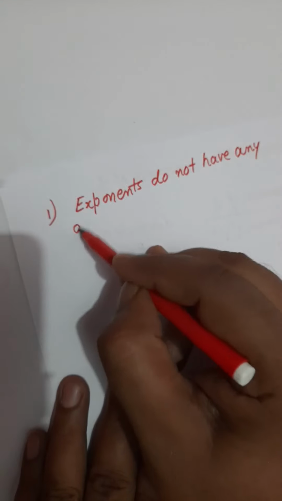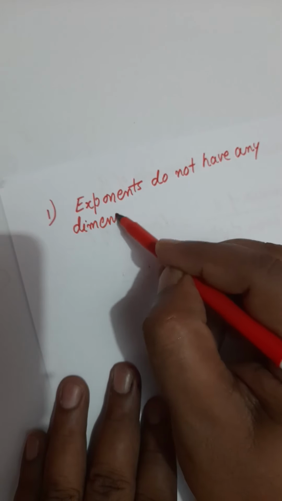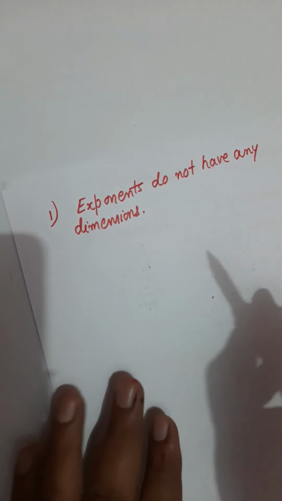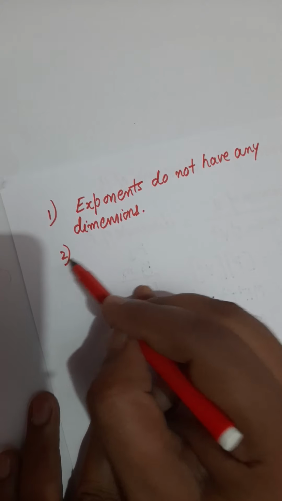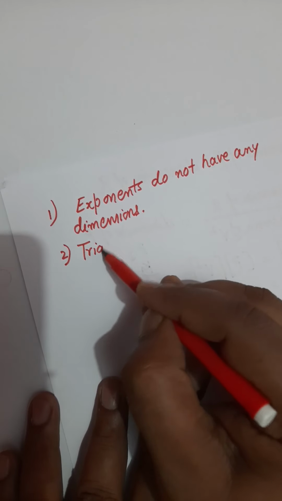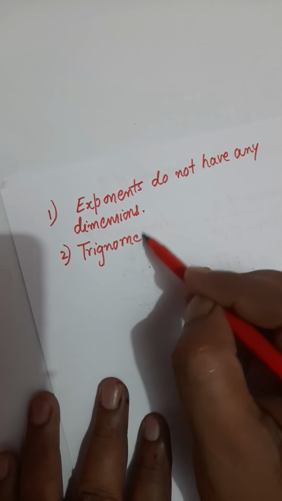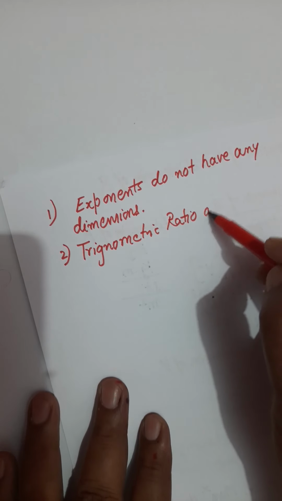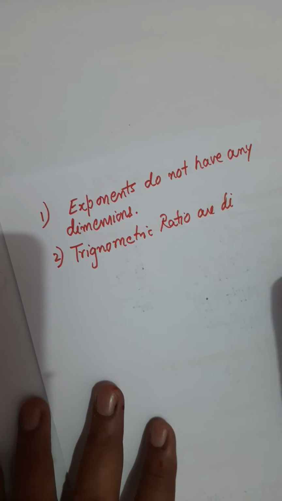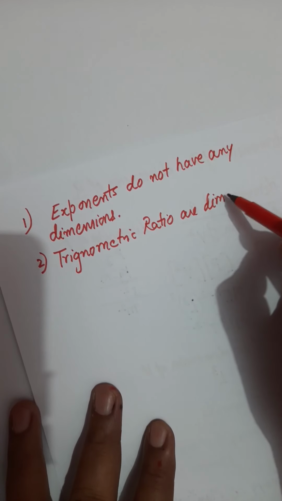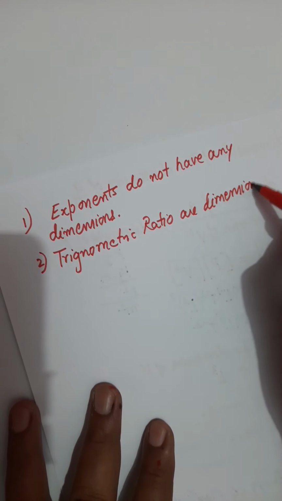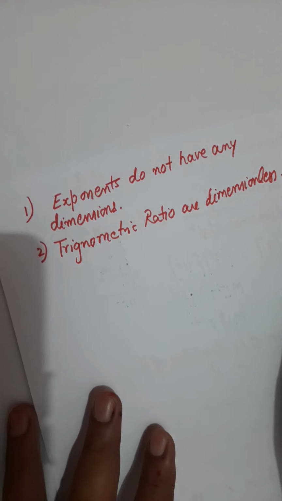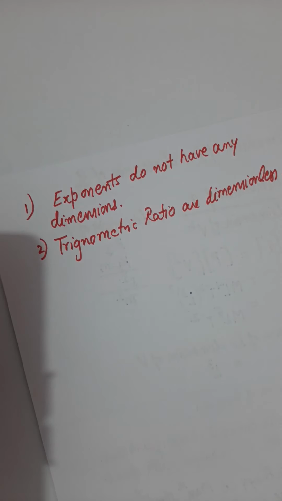Second, trigonometric ratios. As the name suggests, trigonometric ratios are dimensionless because they are ratios and do not have any unit. So they are dimensionless.